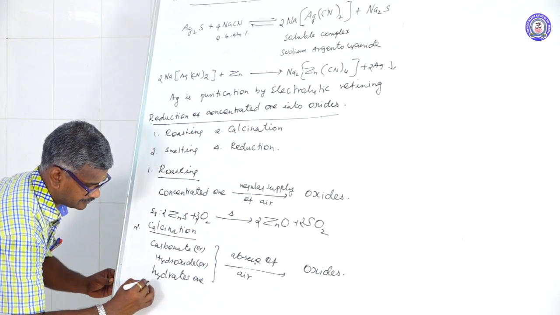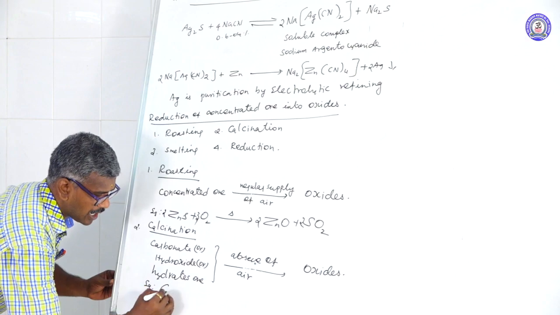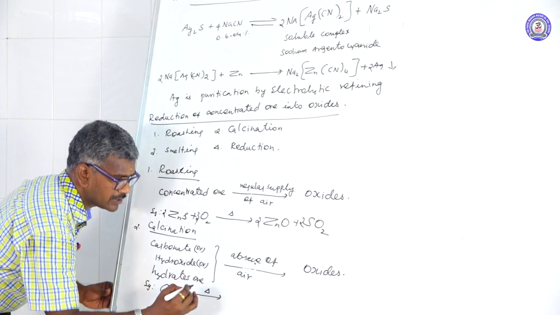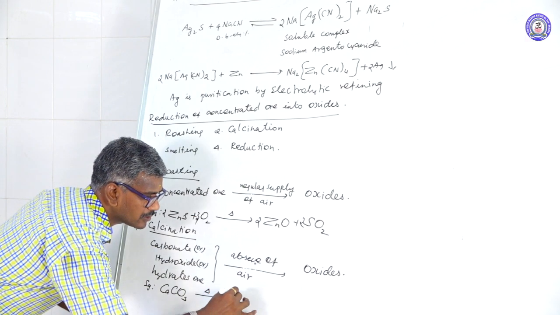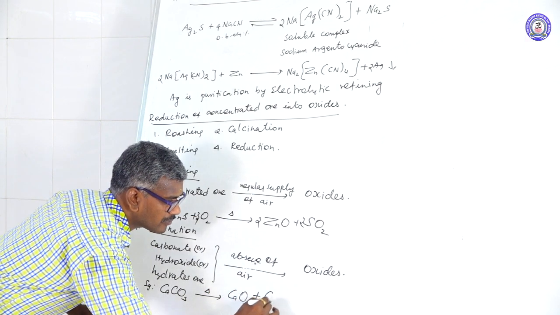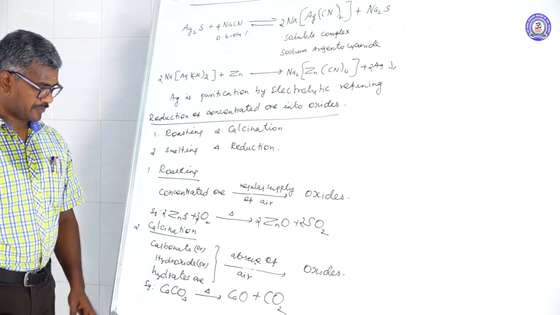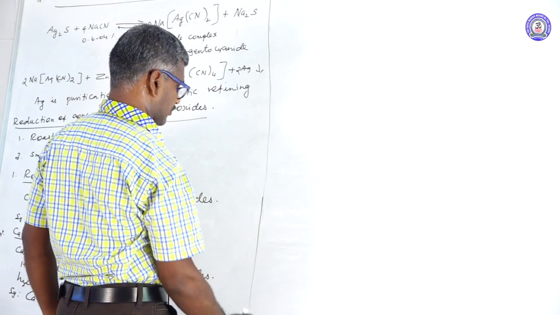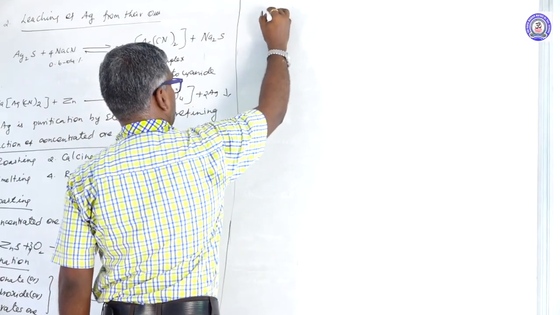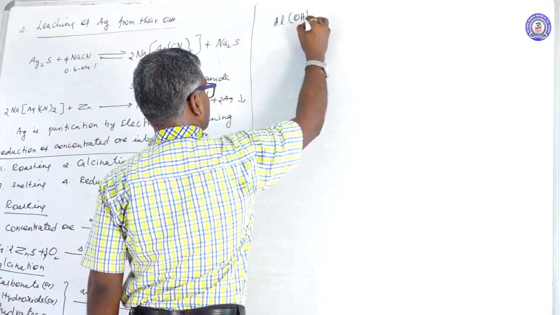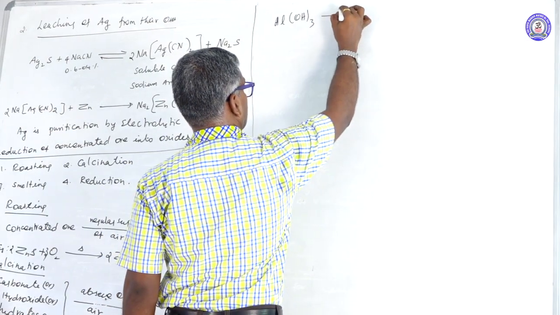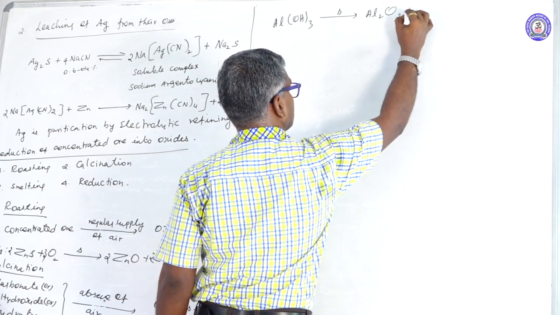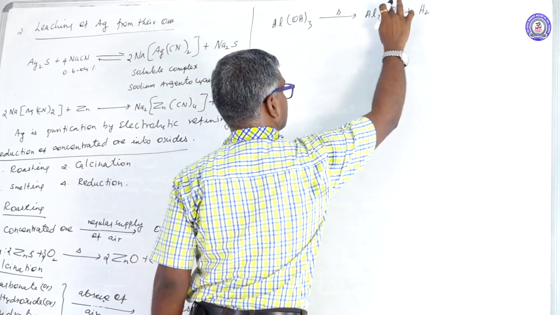For example, calcium carbonate is heated to form calcium oxide and carbon dioxide. Another one is a hydroxide, Al(OH)3, heated to form Al2O3 plus water.